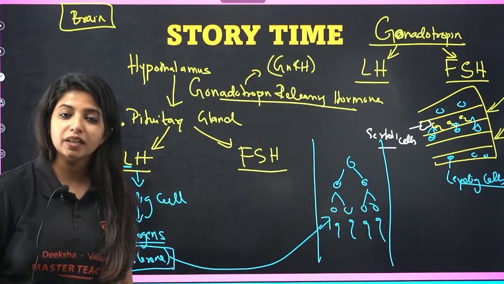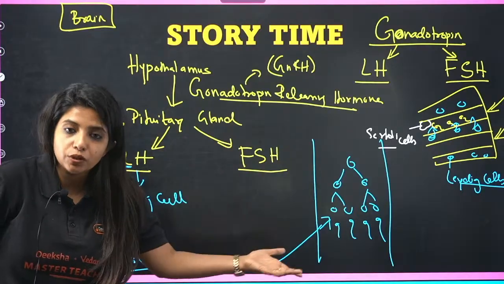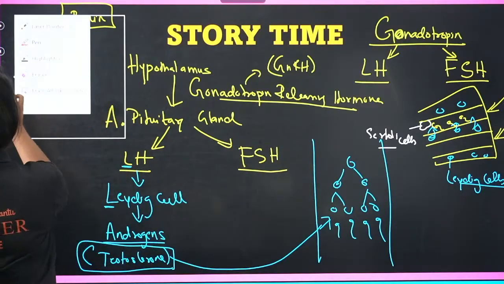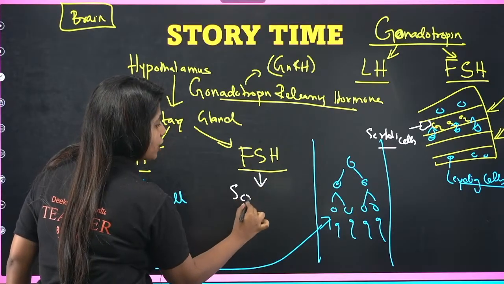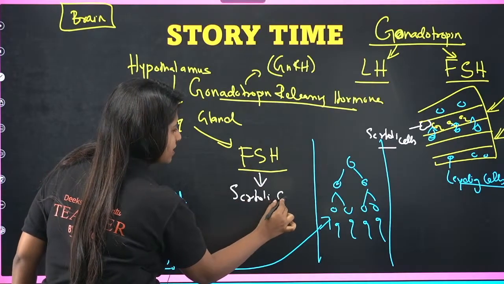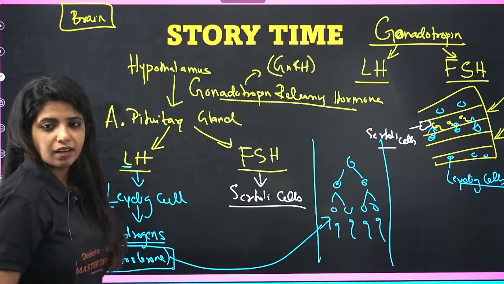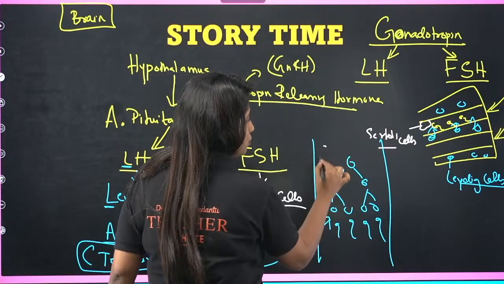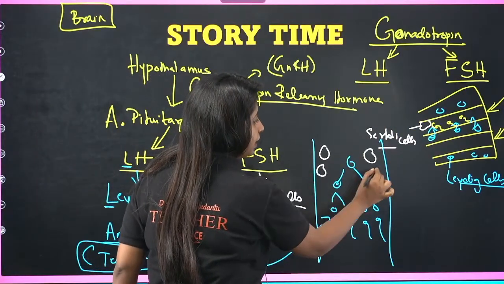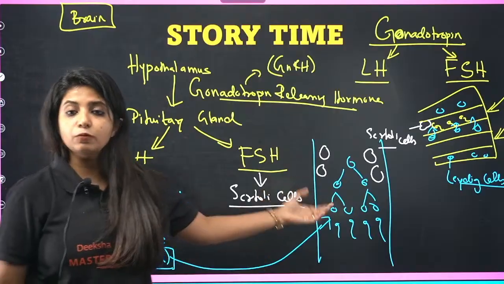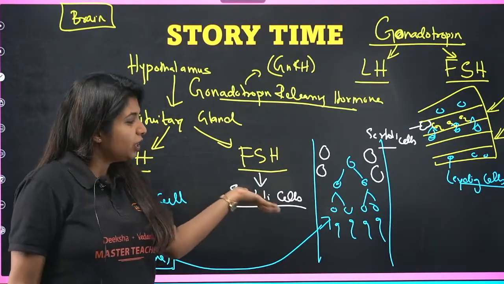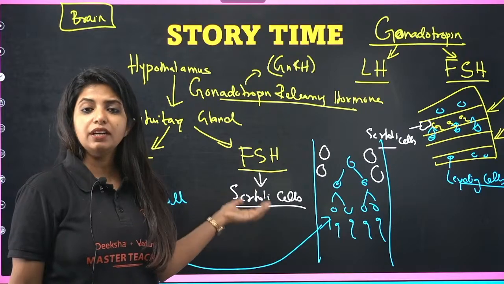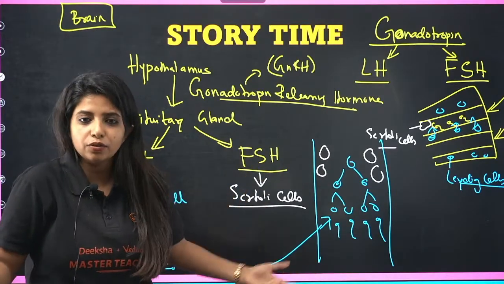Okay, ma'am, got it. What about FSH then? What does it do? FSH has a totally different role. FSH says that I am going to act on the Sertoli cells. What are Sertoli cells? Sertoli cells were also there in the seminiferous tubules, right? They are the nourishing ones. They are the cells which are going to nourish the sperms out there. That is why they are there. But as of now, why do you need to act on Sertoli cells? What are they going to do with the help of this?